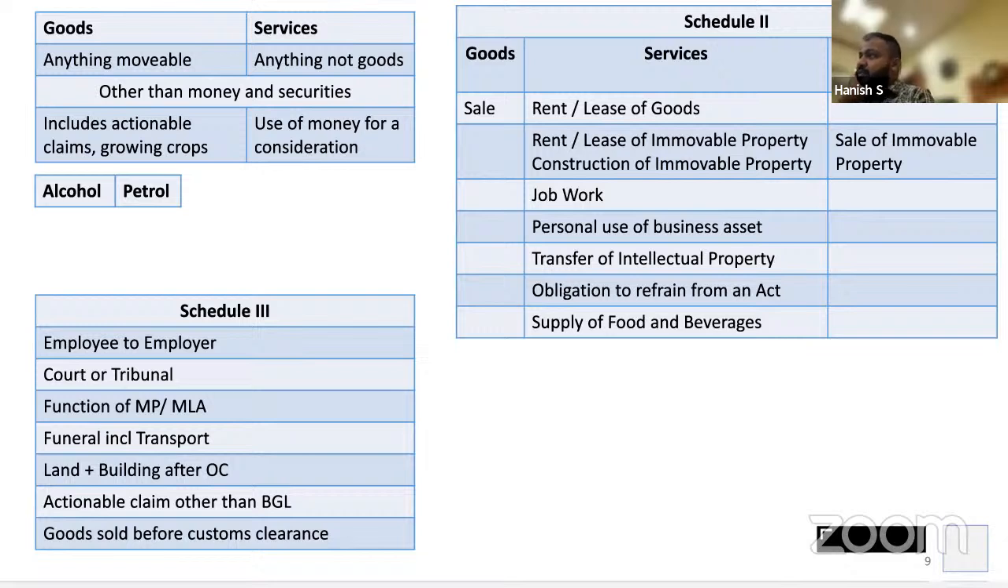I will repeat again. There are 3 E's we have to remember: employee, employer, employment. If an employee does something for the employer in the course of employment, not being murder, then the salary received by him from the employer, or the deceased employer, it will not be liable to GST. Clear, everyone? But that should be in the course of employment.